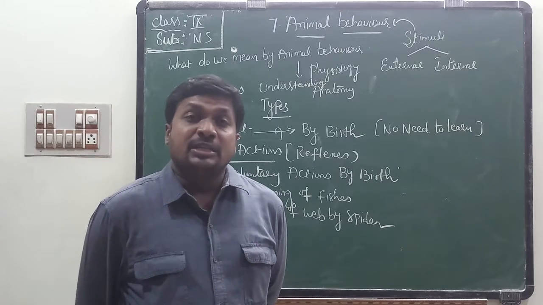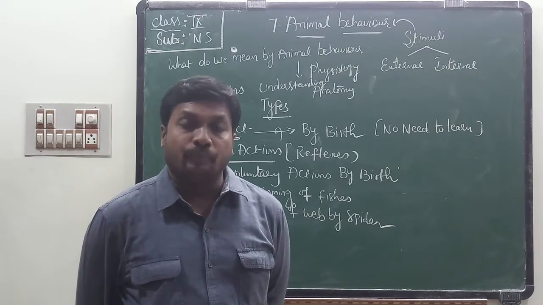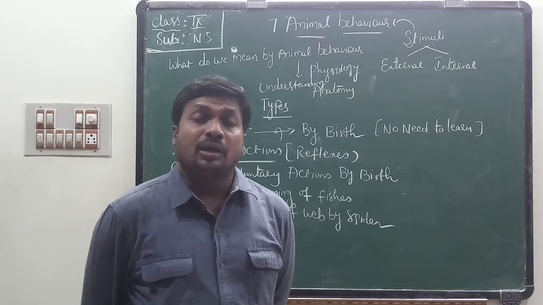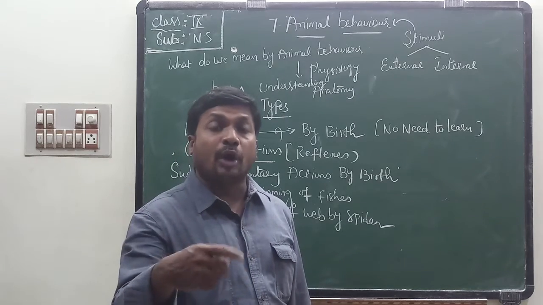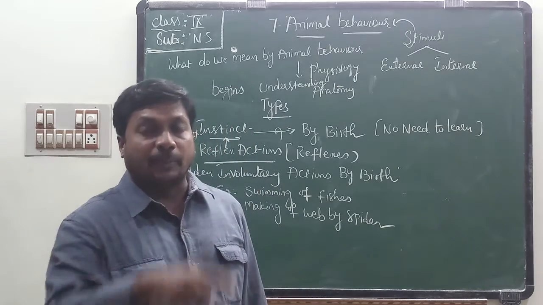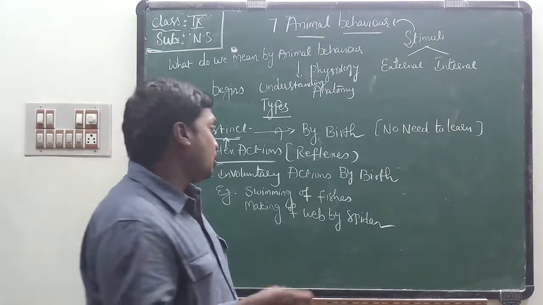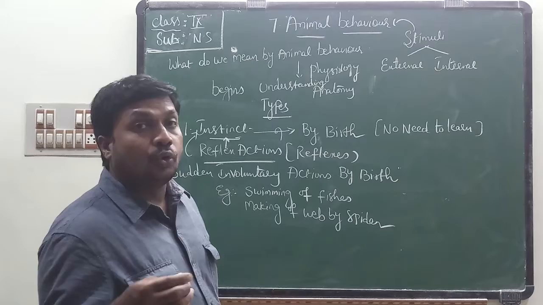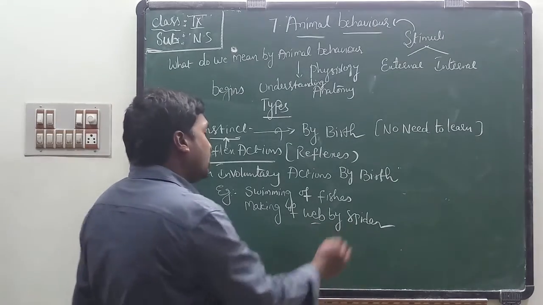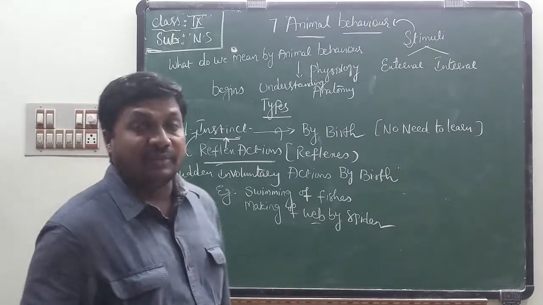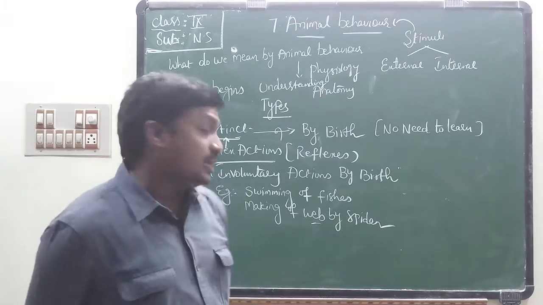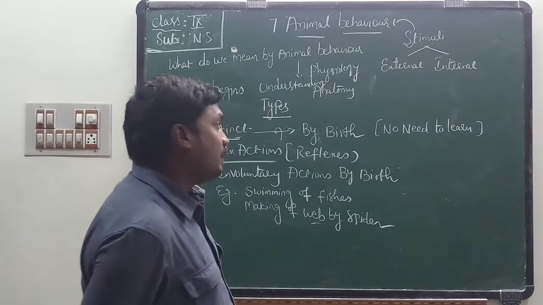Do you know? Spider web. They do not learn how to prepare a web. They did not learn how to make a web. This behavior which comes by birth is known as instinctive behavior.